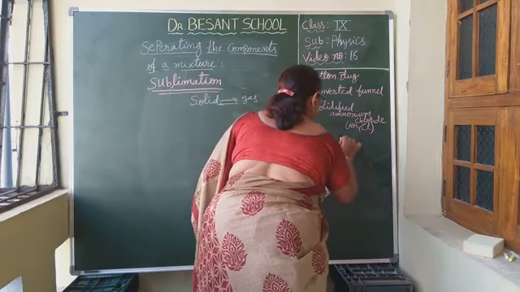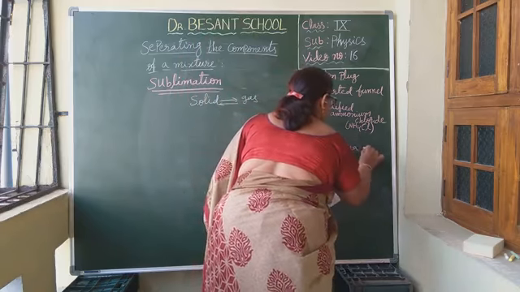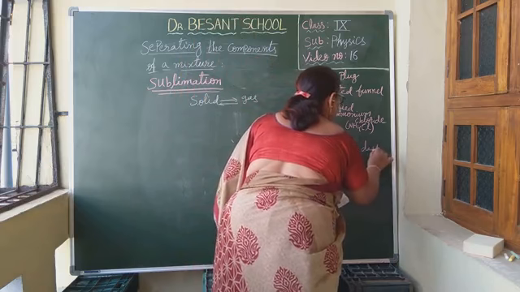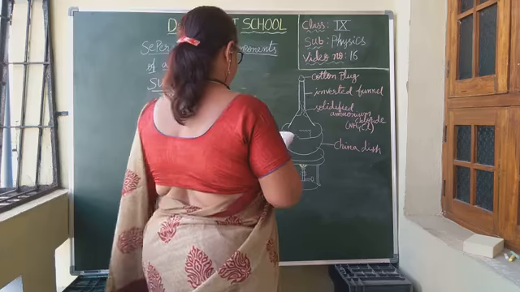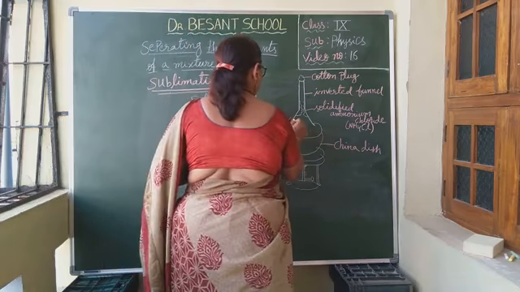Next, what is this? It is china dish. Next, vapors of ammonium chloride.